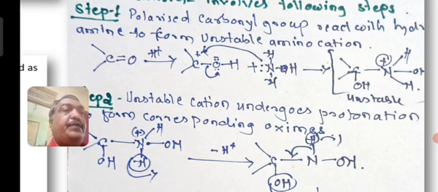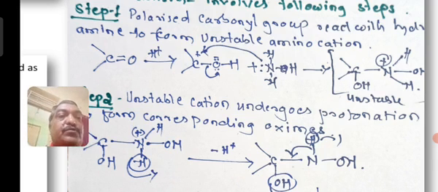I repeat: here carbon with two valencies and an OH group is attached to the nitrogen having H, H and OH groups, and the nitrogen gets the positive charge. This cation, let me say amino cation, is unstable. So immediately this amino cation will try to lose a proton. This is called deprotonation.